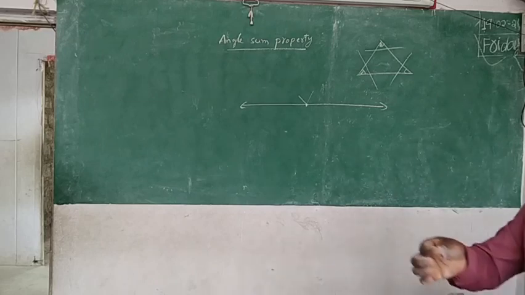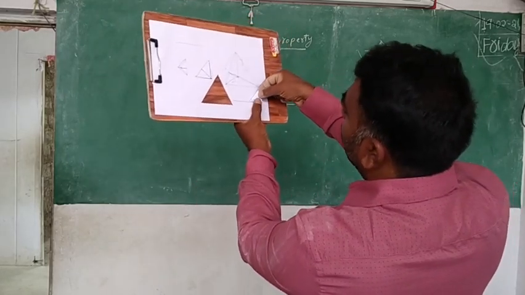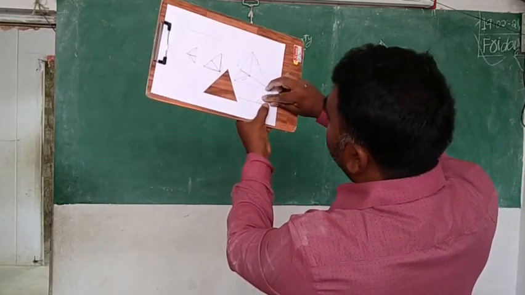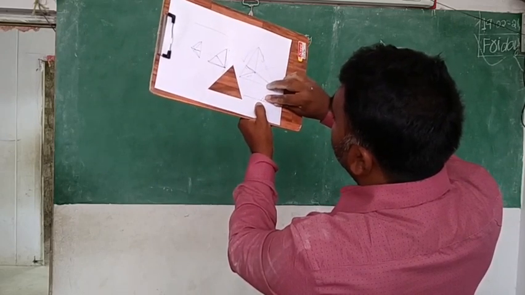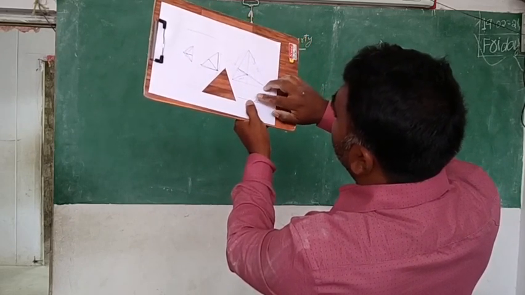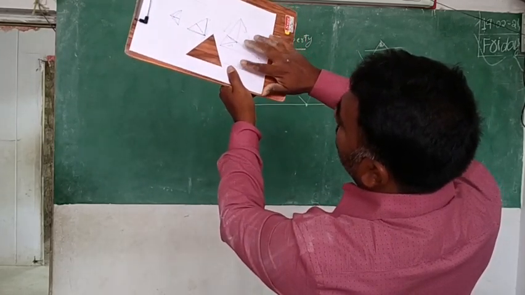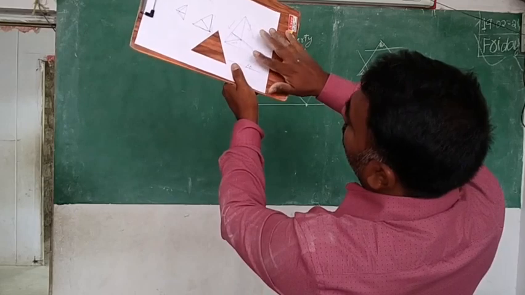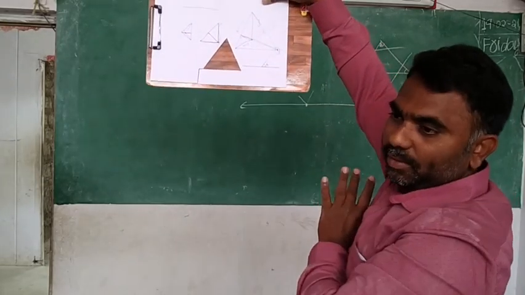I have taken the angle A and I am pasting it like this first. This corner compulsorily here, and the base is on the line. So angle A I pasted like this. This is angle A I pasted.